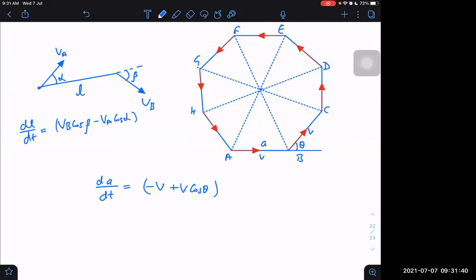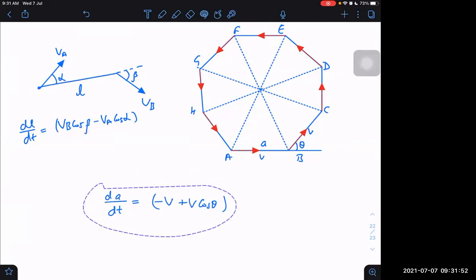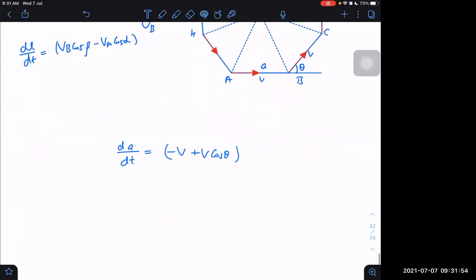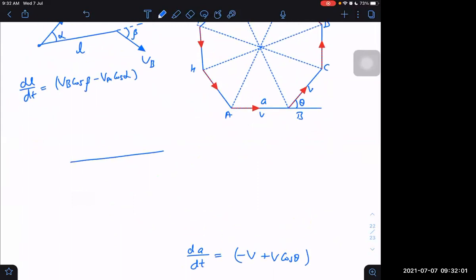Why minus here? The reason for minus is that VA cos alpha is trying to decrease it, but VB cos beta is trying to increase it. So VB cos beta minus VA cos alpha. Is it okay?